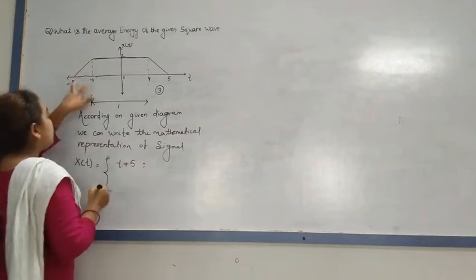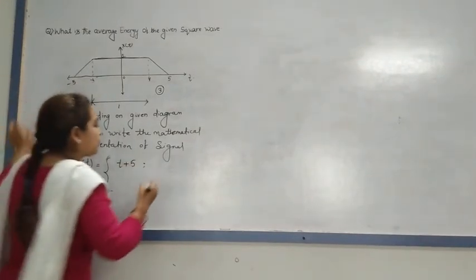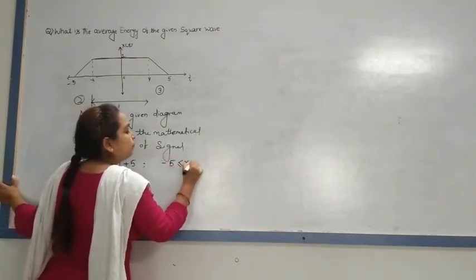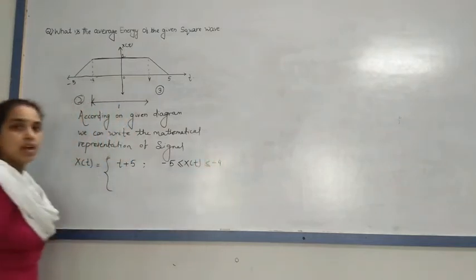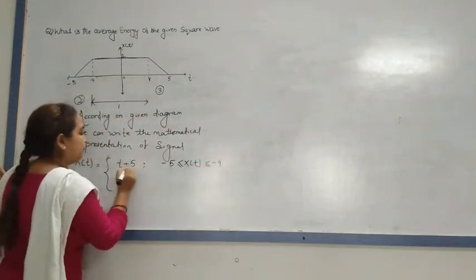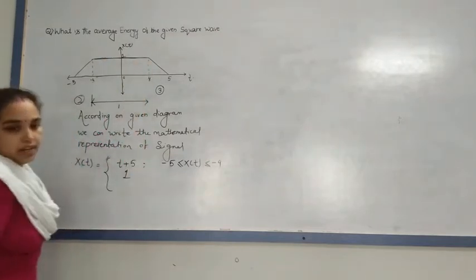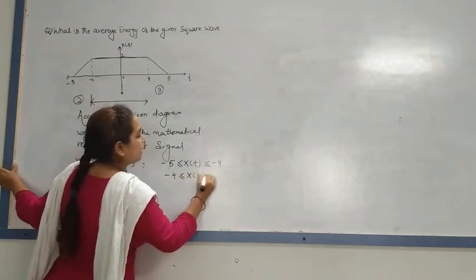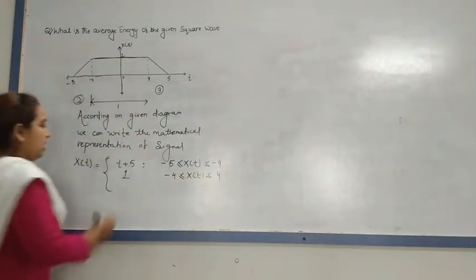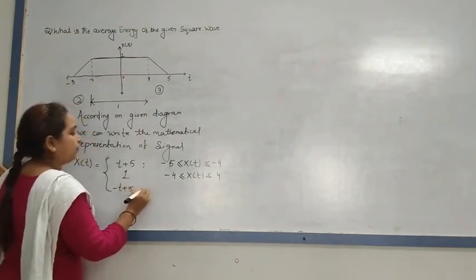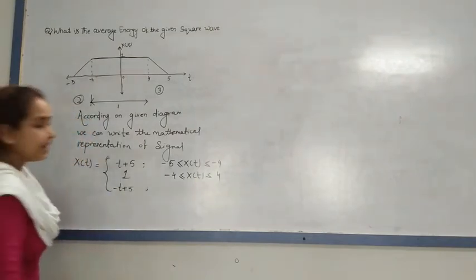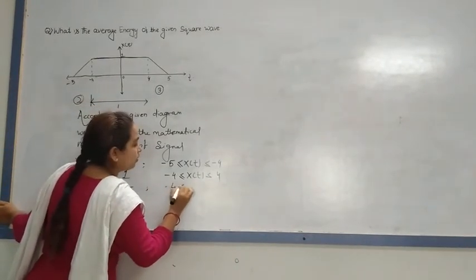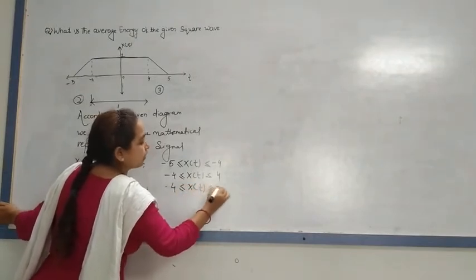At that time the condition must be -5 to -4. On the other side it is 1. When it is 1, at that time it is -4 to 4. The value gradually increases till 4. Then t minus t plus 5, that is nothing but again the value 4 to 5. Okay.